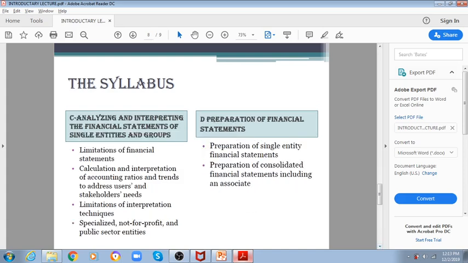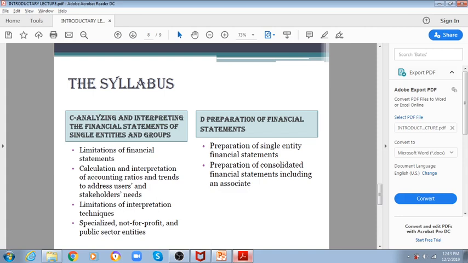Moving forward, discussing the syllabus a little more. Section C is analyzing and interpreting the financial statements of a single entity and group. That is basically about ratios and the limitations of financial statements: calculation and interpretation of accounting ratios and trends to address users and stakeholders, and the limitations of interpretation techniques. What are the limitations of ratios?